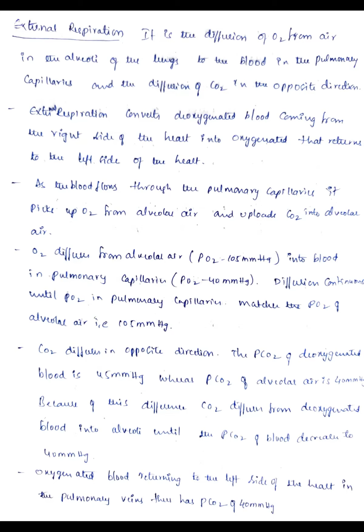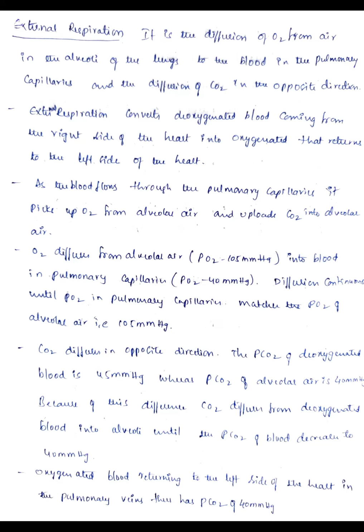That's why I told you the movement of gases is always from higher concentration to lower concentration. Here in the alveolar air the oxygen concentration is very high, 105 mm of Hg. So the movement of oxygen takes place from the alveoli into the pulmonary capillaries.